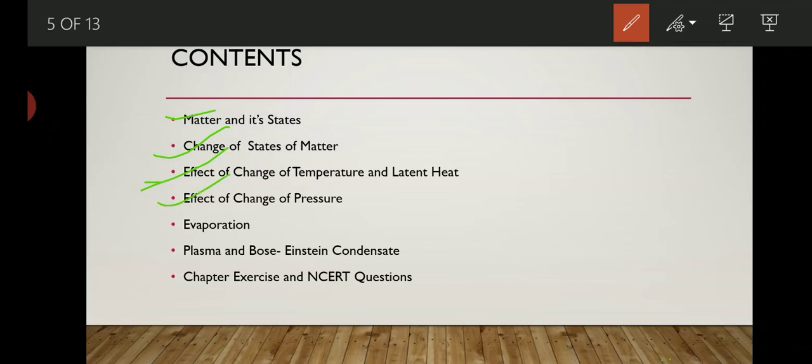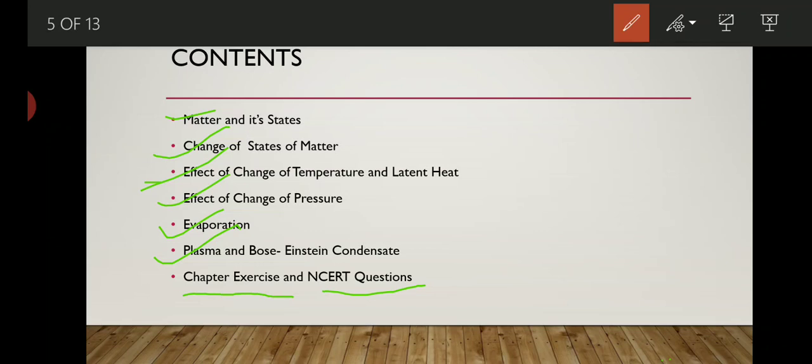Effect of change of pressure, how pressure affects change in state of matter, that also we will study in this chapter. And the most important topic is evaporation. What is evaporation? What is the difference between evaporation and boiling? What are the factors affecting the rate of evaporation, that we discuss in this topic. Last topic is plasma and Bose-Einstein condensate. And at the end of this chapter, we will discuss chapter exercise questions and NCERT questions.